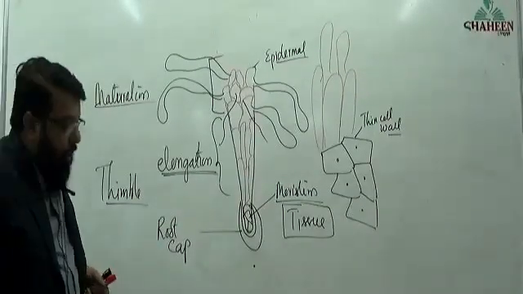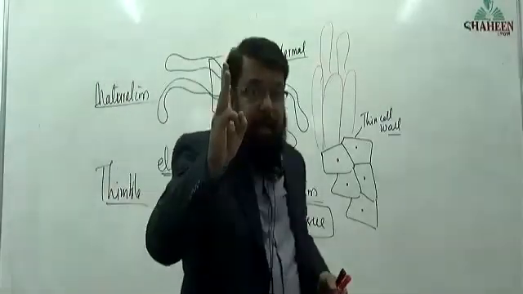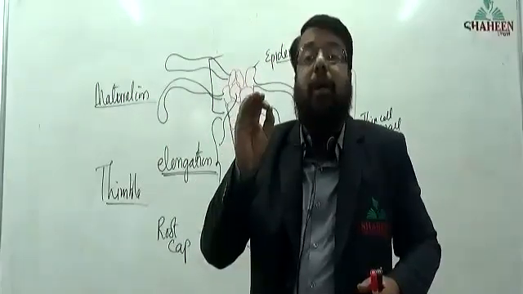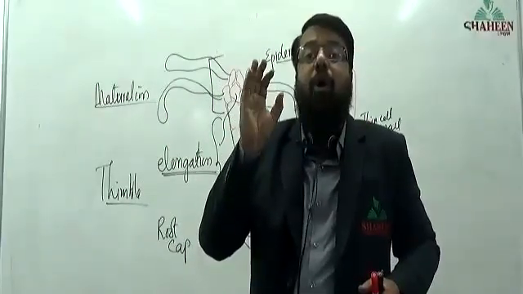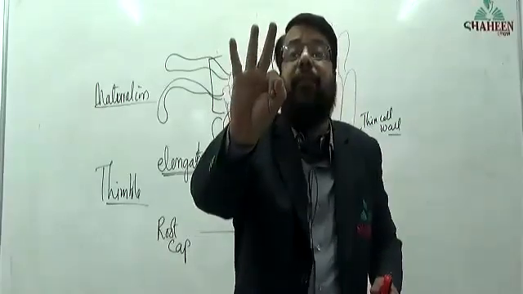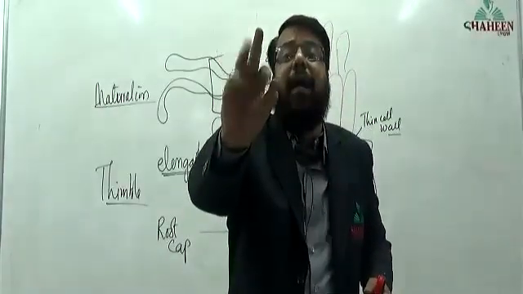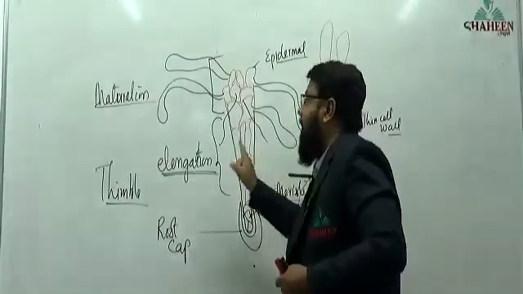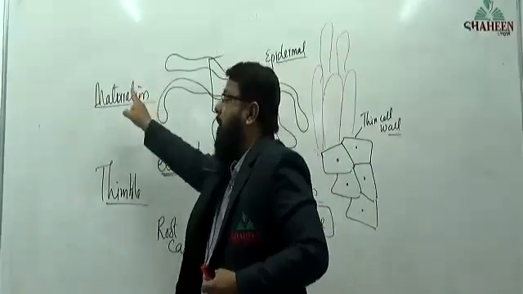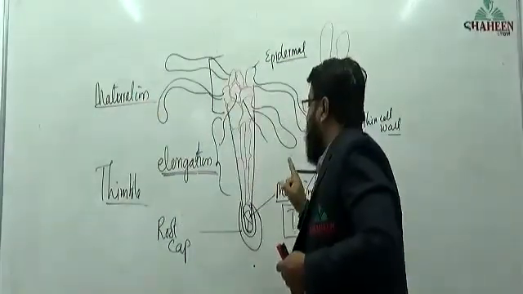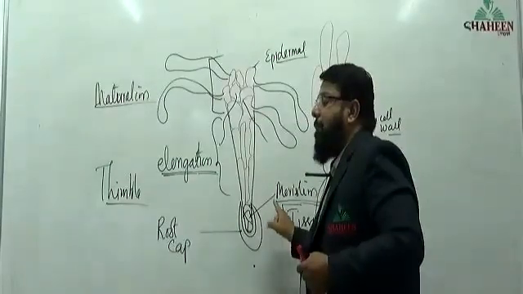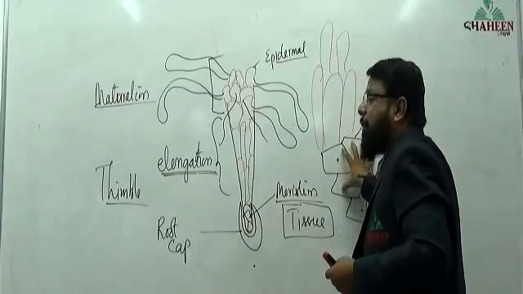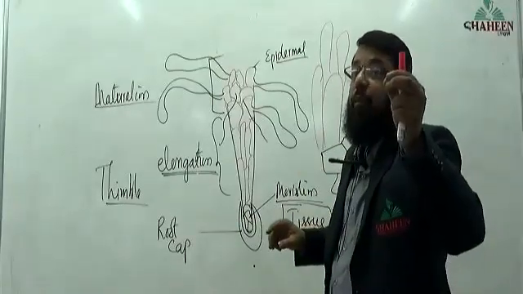Okay, you have to remember all three regions. How many regions of a root are there? Three regions of root are there. What are the three regions? A region of meristematic activity, a region of elongation, a region of maturation. In the region of meristematic activity, what type of cells will be there? The cells are going to be small.